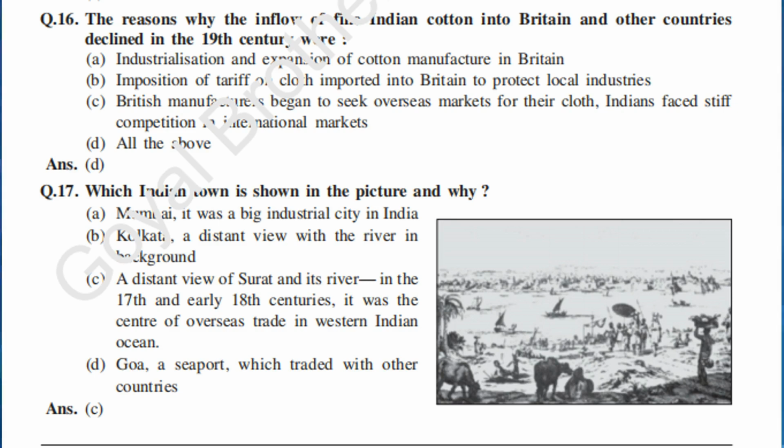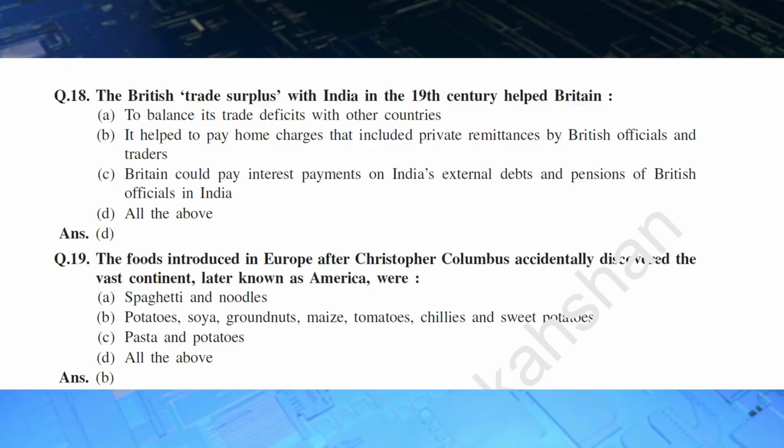Q.17. Which Indian town is shown in the picture and why? A. Mumbai. It was a big industrial city in India. B. Kolkata. A distant view with the river in background. C. A distant view of Surat and its river. In the 17th and early 18th centuries, it was the center of overseas trade in Western Indian Ocean. D. Goa. A seaport, which traded with other countries. And the answer is C.